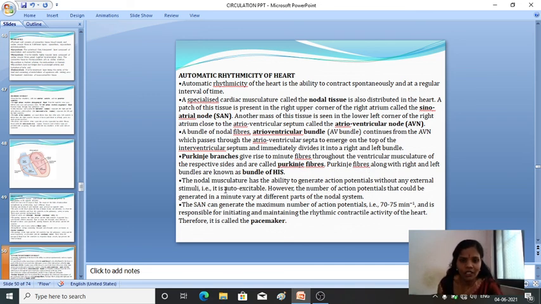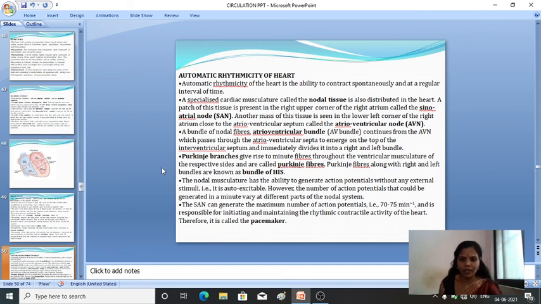Next, the nodal musculature has the ability to generate an action potential without any external stimuli. It is auto-excitable. However, the number of action potentials that could be generated in a minute varies at different parts of the nodal system.